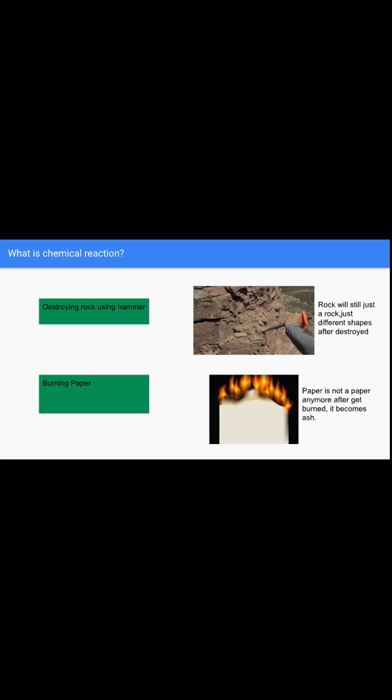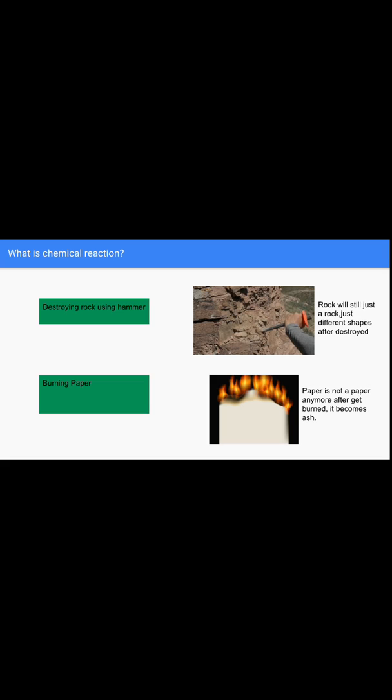The first one, you can see the picture. In the picture, the rock is still just a rock, only with a different shape after being destroyed. Of course, it's getting smaller, right? When you hit the rocks using the hammer, the metal tool, of course it will get smaller. But it's still a rock. The material is still a rock. The atom, the particle, is still a rock. So no new materials, as you already learned in primary school. There are no new materials here, so it is just a physical change, not a chemical change.